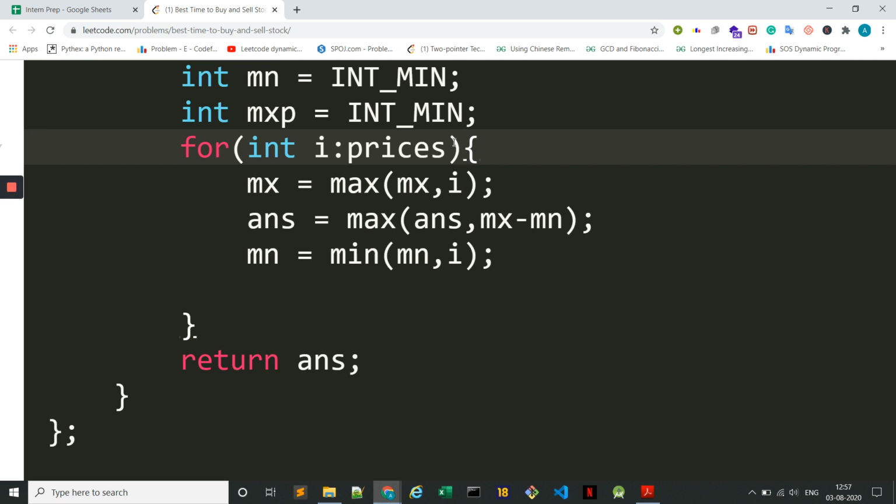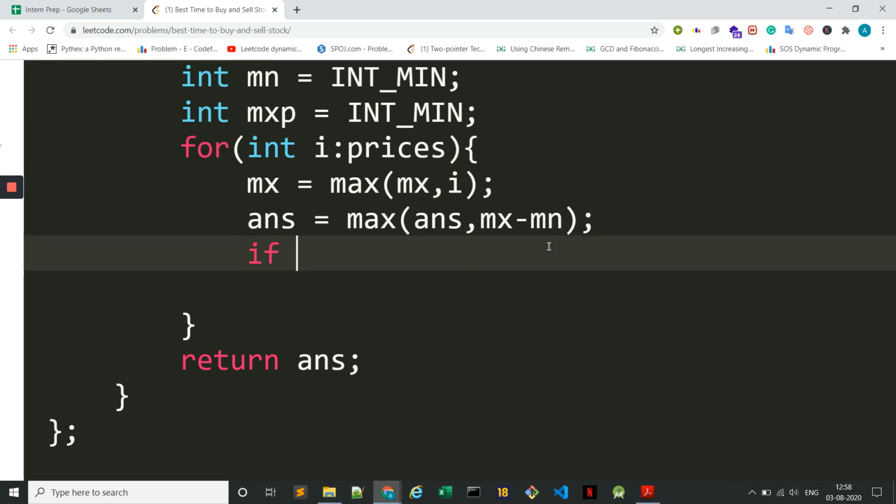So instead what I can do is, let us say the maximum was on third value, and currently i is pointing at the fifth element, at fifth index. And let's say the minimum we found is on fourth index. So whenever we are finding the minimum, we can do this.